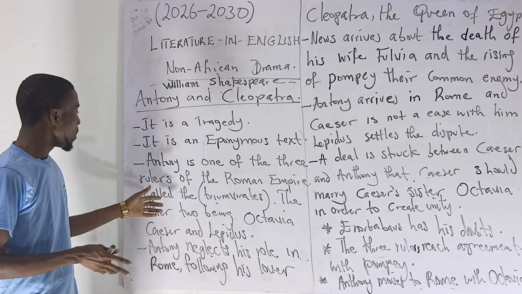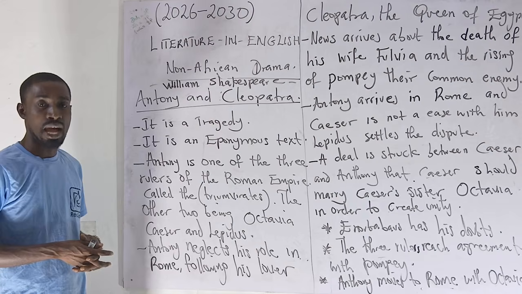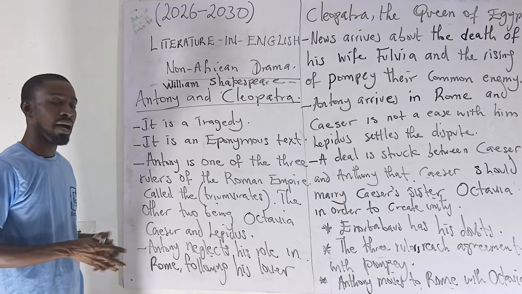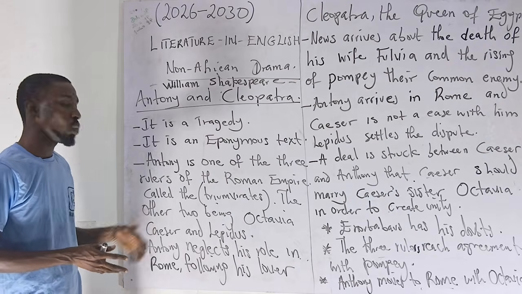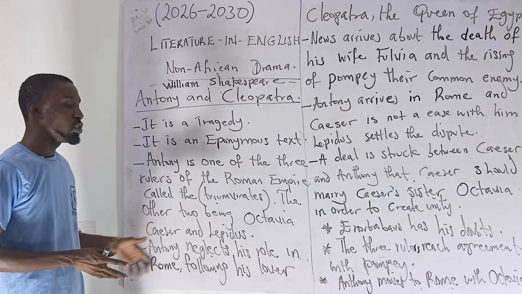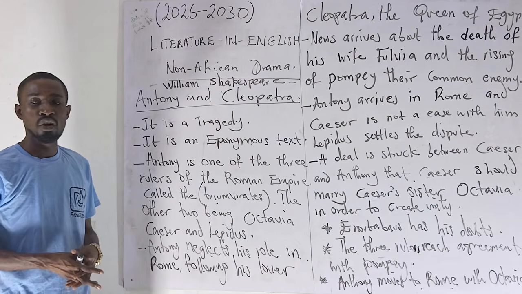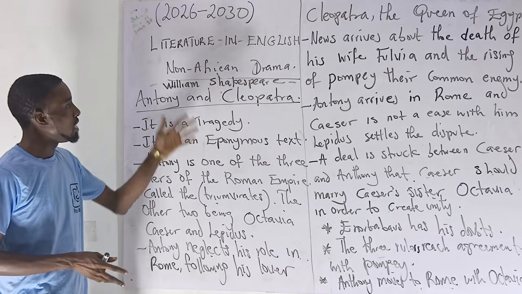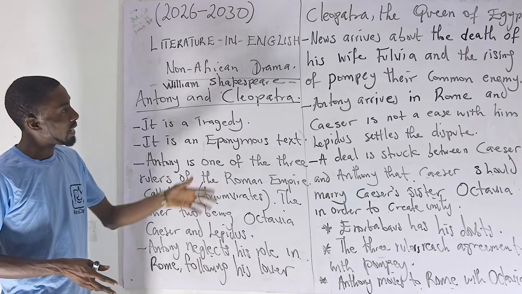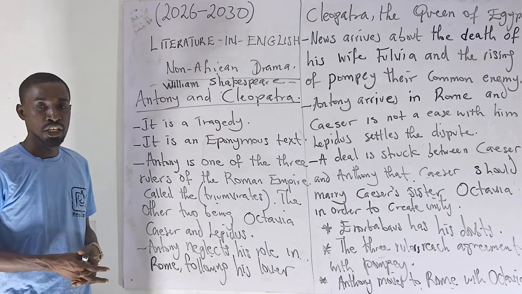And then we talk about Antony, who at the beginning of the text, as we are told, is one of the rulers in the Roman Empire, the others being Caesar and Lepidus. At the beginning of the text, we are told that Antony is a reckless person. He neglects his role as one of the rulers in the Roman Empire in preference to following his lover Cleopatra back in Egypt. Cleopatra is actually the queen of Egypt.